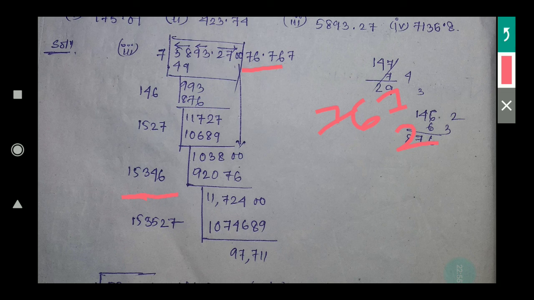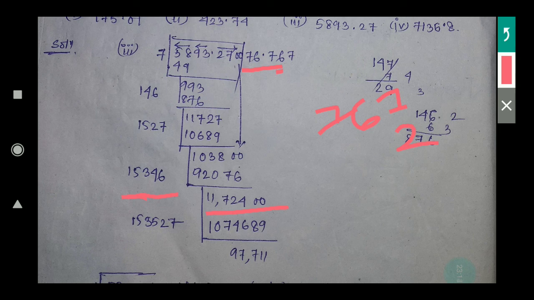So now with this, what number will it go by? It will go by 6, so I have written here 6. So it is how much? 92076. So after subtraction you will get this one. Now see here.